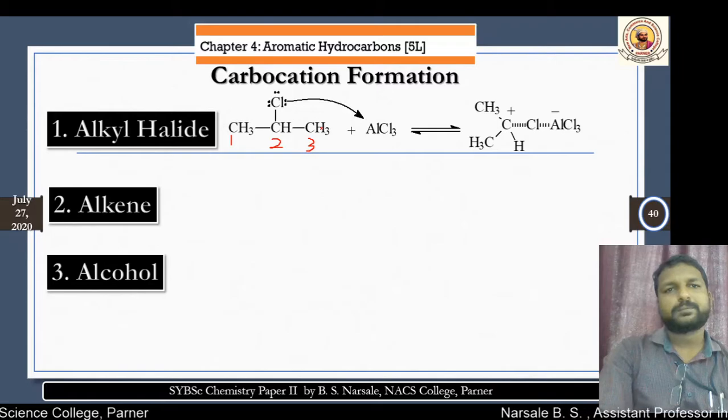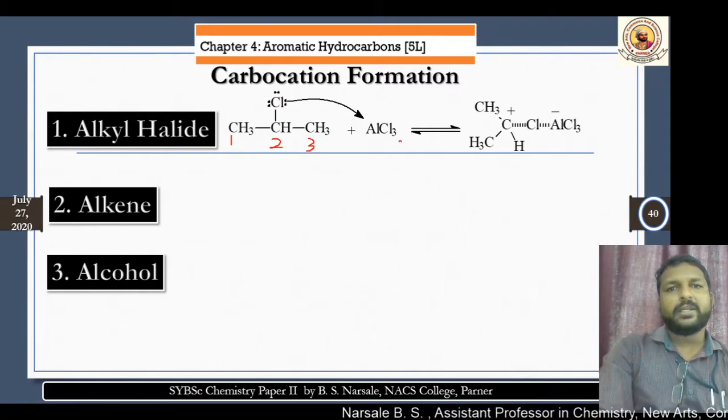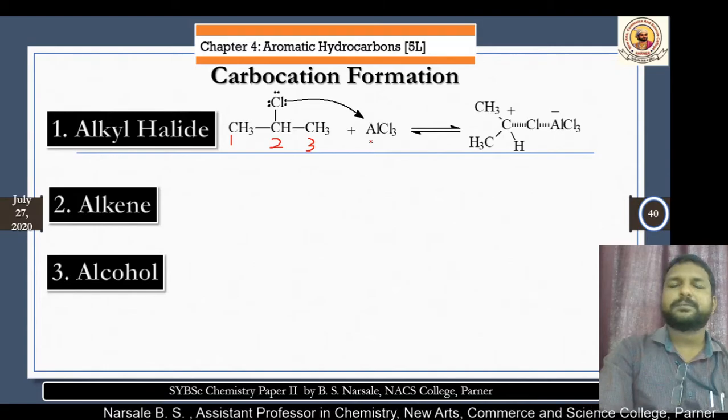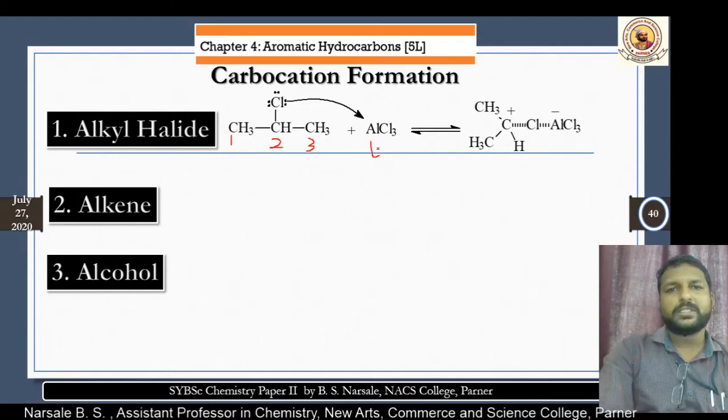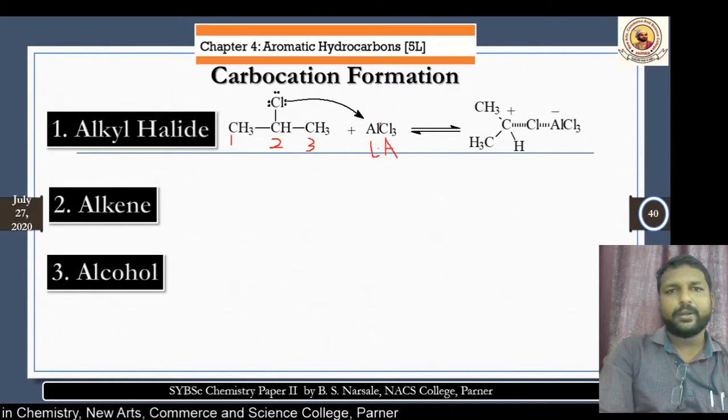This 2-chloropropane, when it interacts with AlCl3, a Lewis acid, and all of you know the Lewis acid's work: the Lewis acid is going to accept a lone pair.